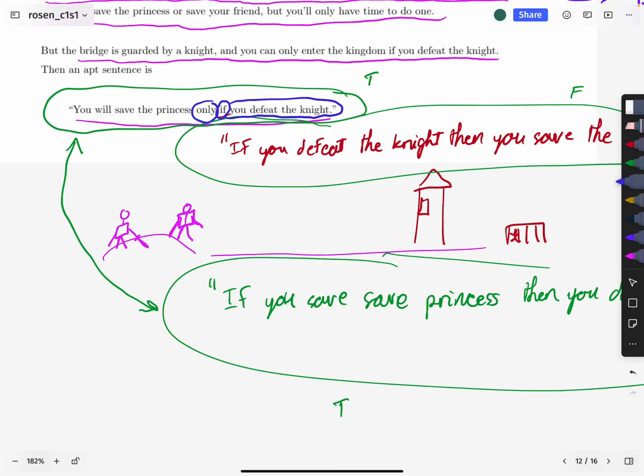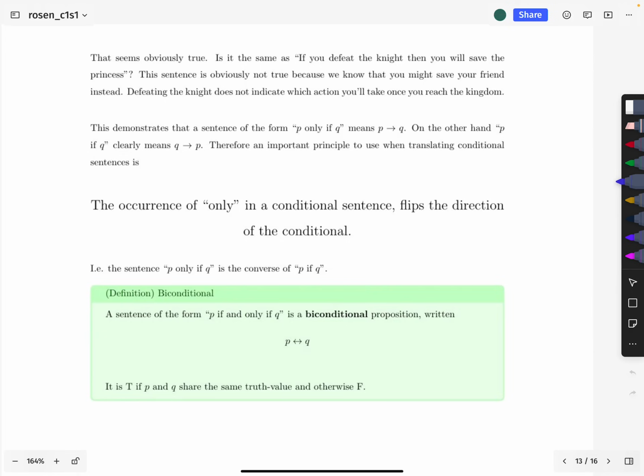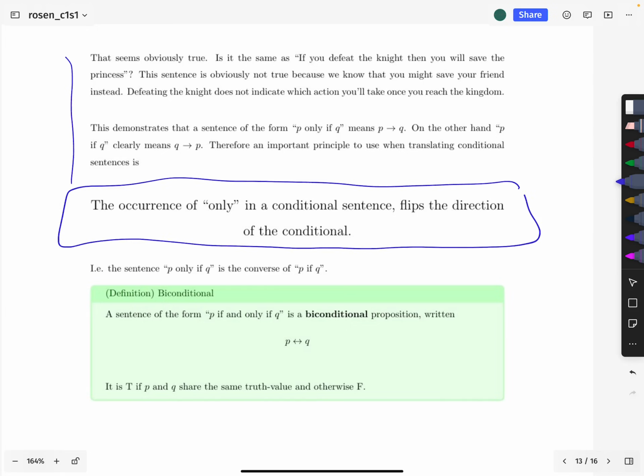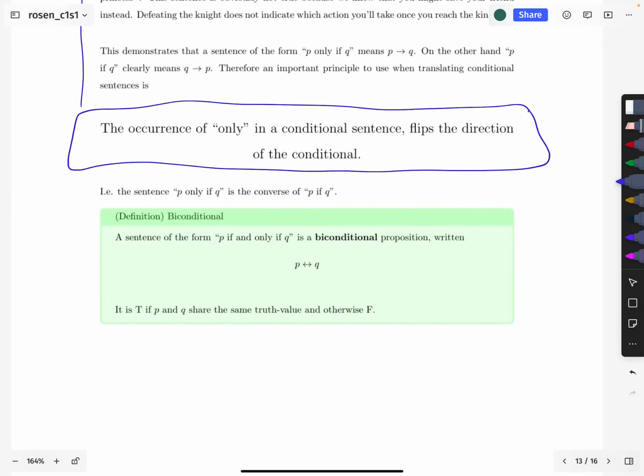If tells you the antecedent, except when the word only appears, then the position is flipped. Okay, there's just a lot of the script for what I've already explained on the earlier page. This is the rule that the occurrence of the word only in a conditional sentence flips the direction. And so, okay, let's move on.